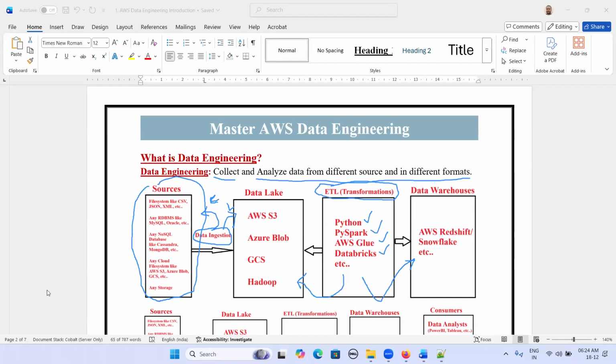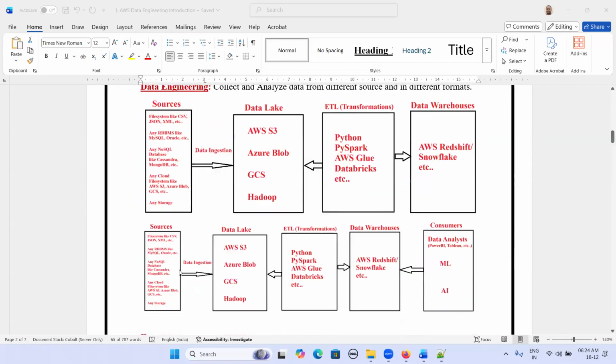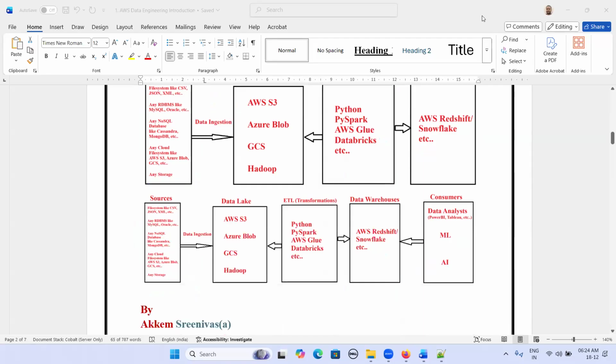Let me explain with one more diagram. So this is my source systems, and we maintain a data lake, and we perform transformation. We load raw data into the data lake, then we perform transformation, then transformed results we will store into targets like data warehouses.